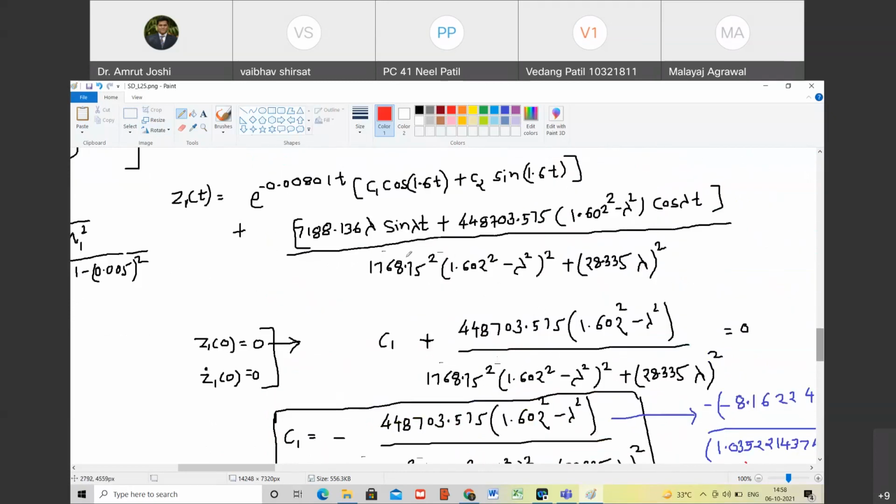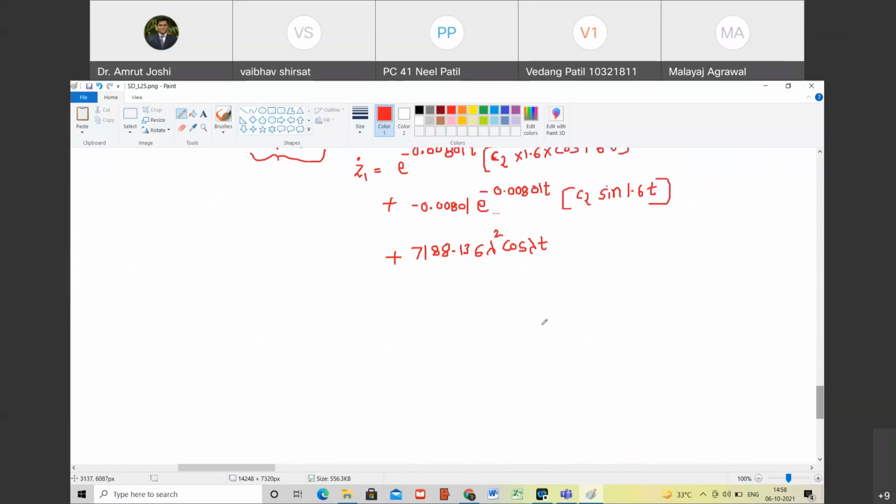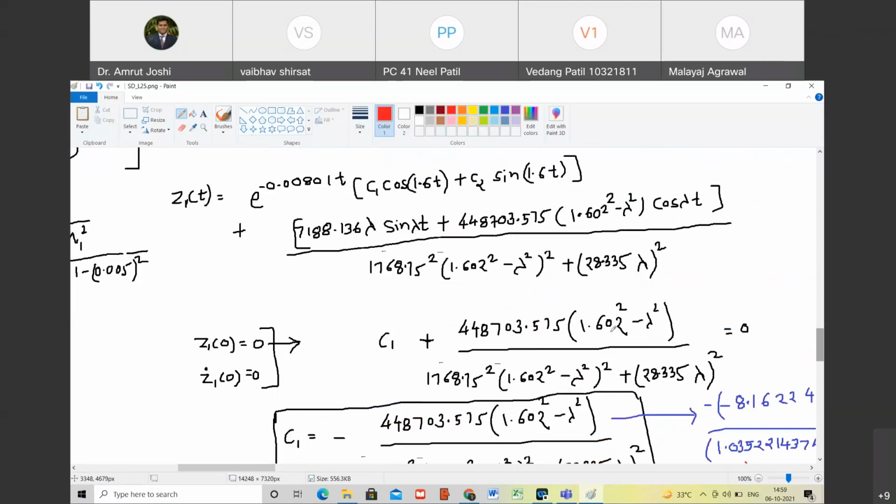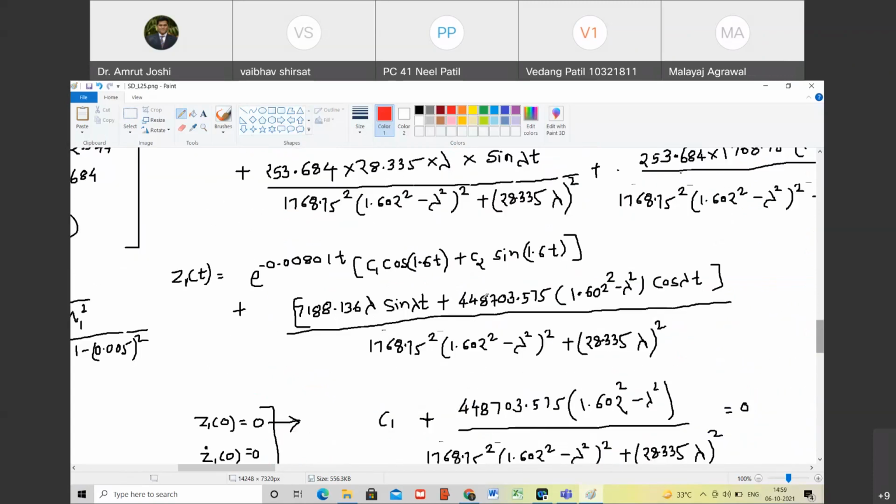Happy? Yes. And what will be the derivative of the second term here? Minus lambda sine lambda t. So therefore, it is going to be minus lambda multiplied by this term as it is.